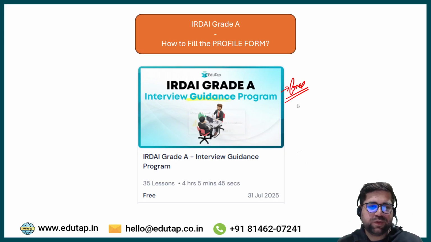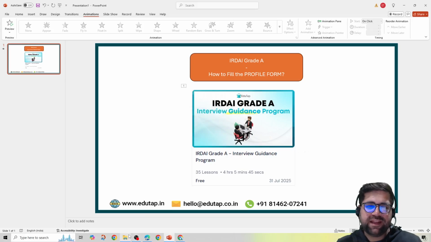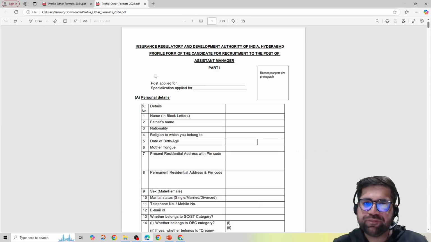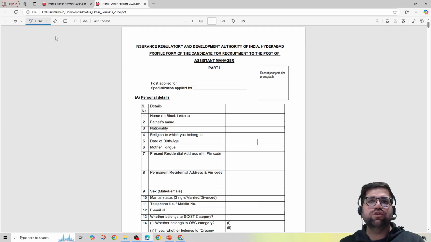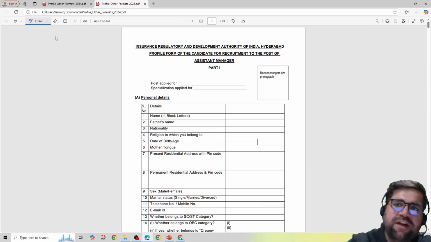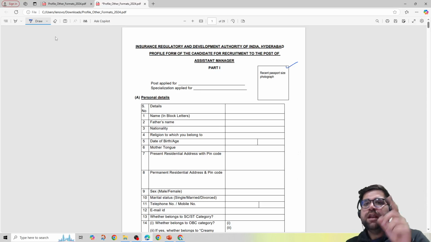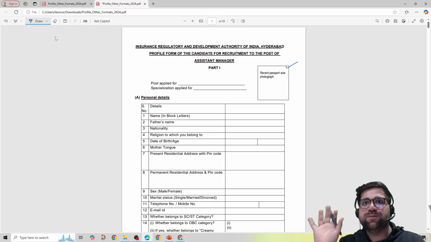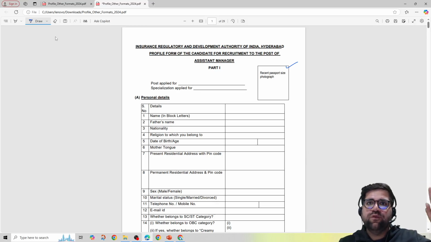Now allow me to switch my screen and open the exact biodata or profile form which students have received. This is the exact form which many students appearing for the IRDAI Grade A interview have received. First, you have to fix your photo over here. Fix only the photo which you gave in your registration process. Once you were filling the IBPS portal for Phase 1, you would have given one photo. So paste the same photo over here.